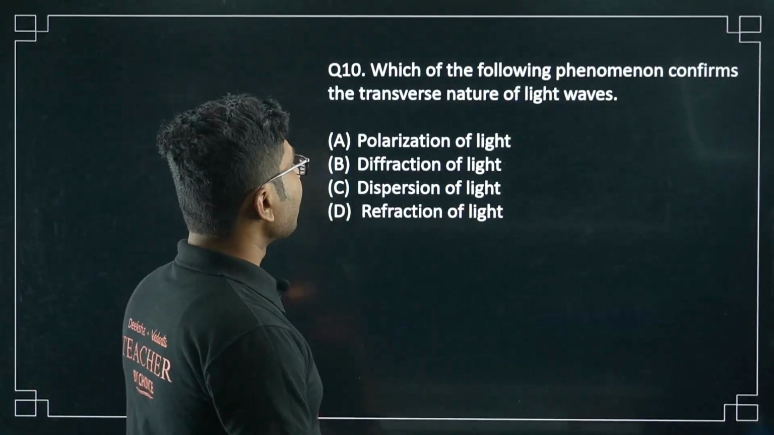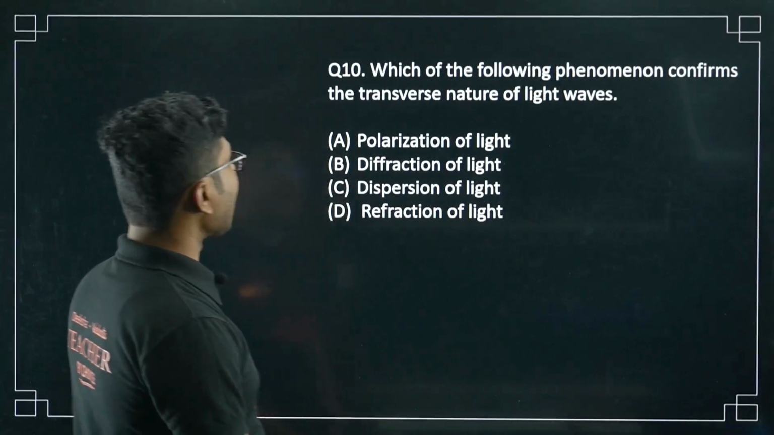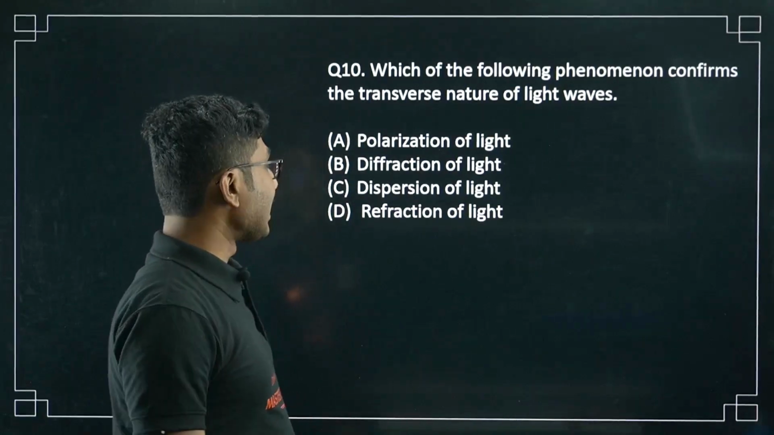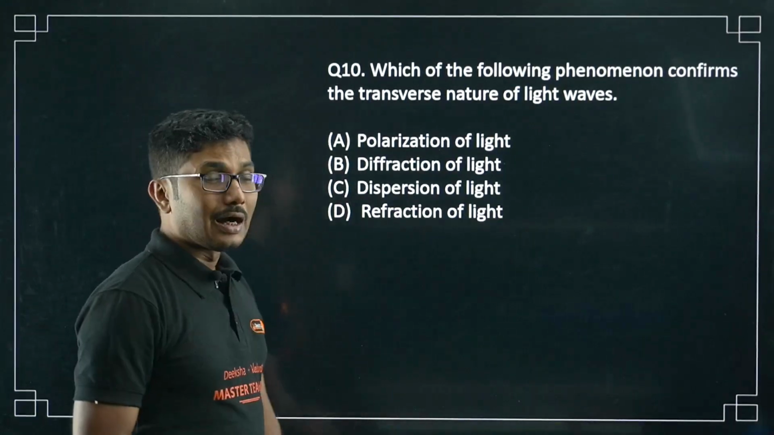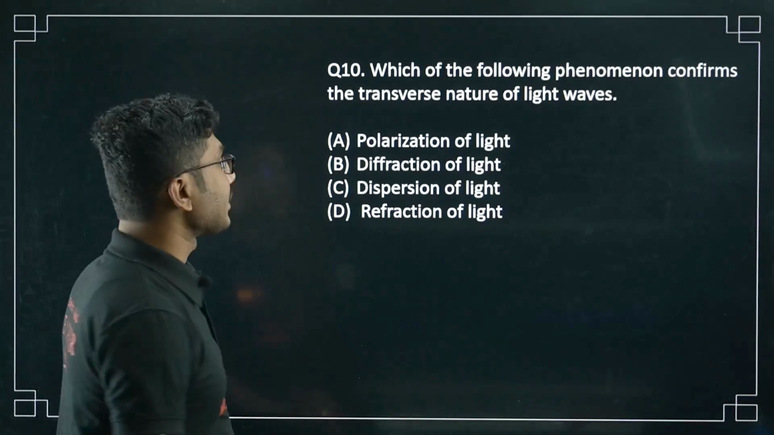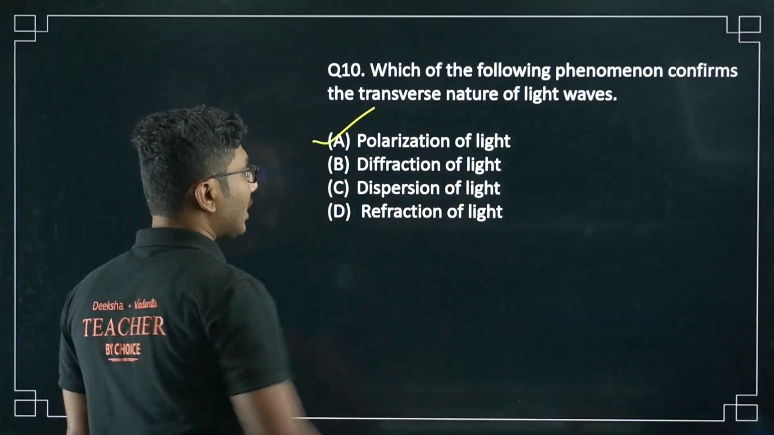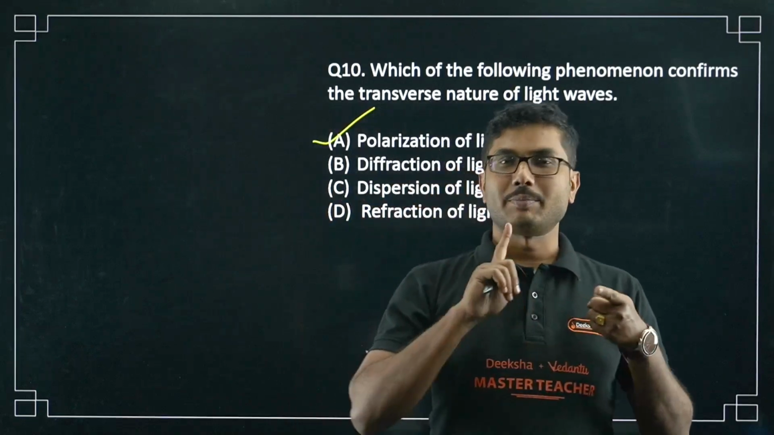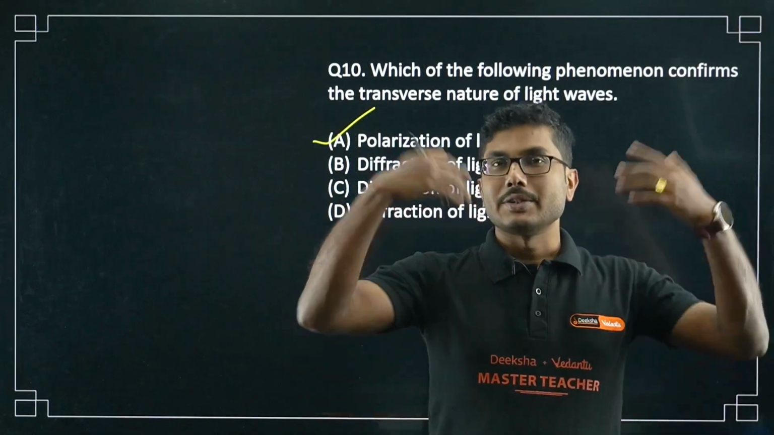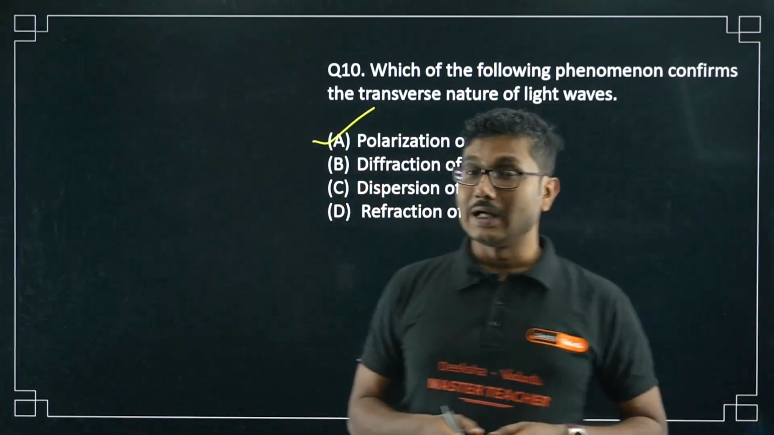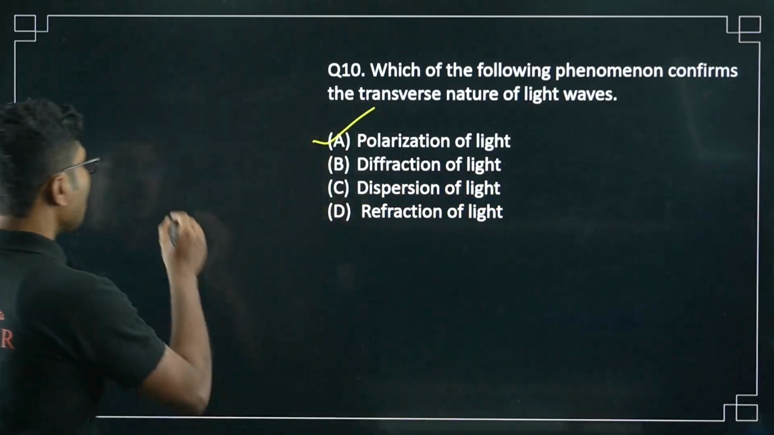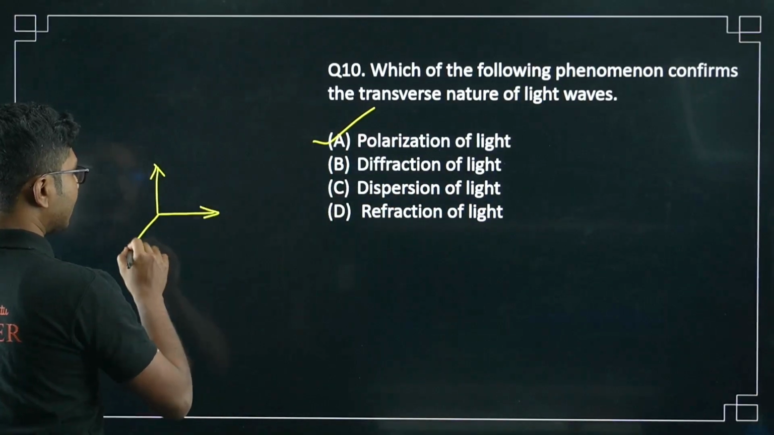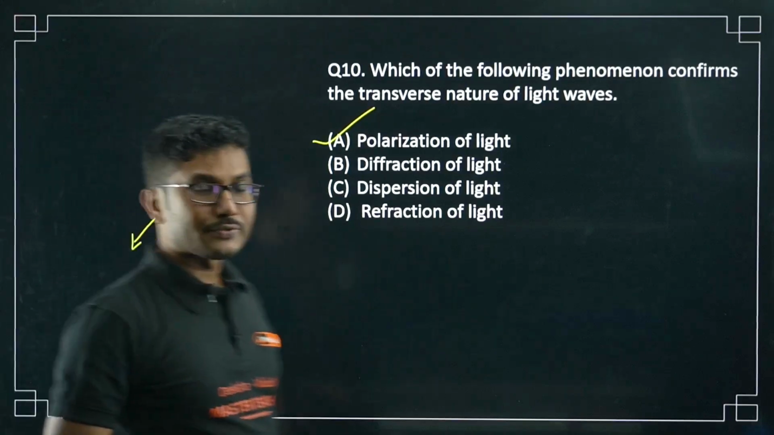Which of the following phenomena confirms the transverse nature of waves? Light waves. So transverse nature can only be determined by polarization of light. Polarization of light can say that, because electric field and magnetic field are perpendicular to each other, and the light that is traveling is perpendicular to both of them. So this is electric field, this is magnetic field, and this is the light which is propagating. So that is why it is called a transverse wave.